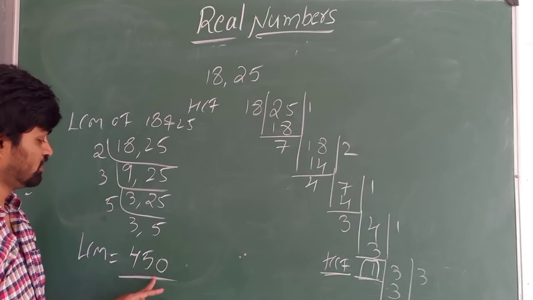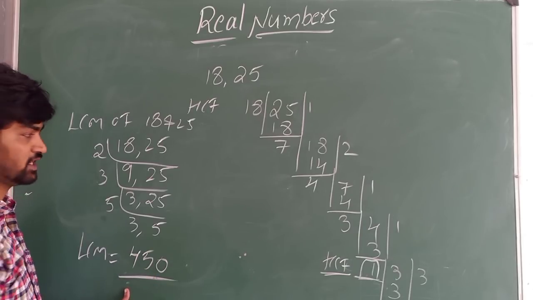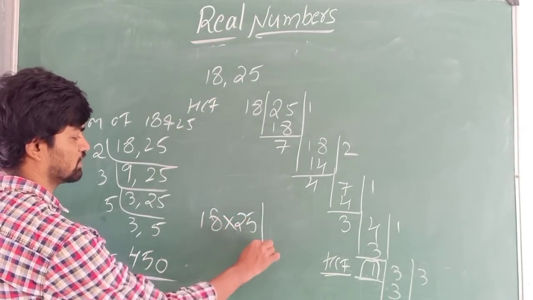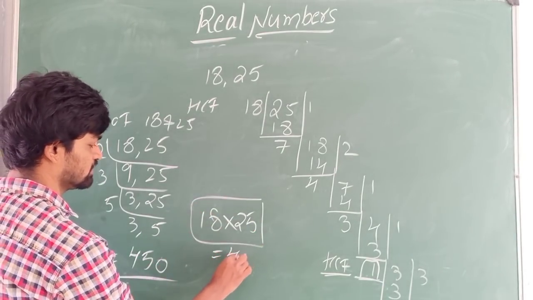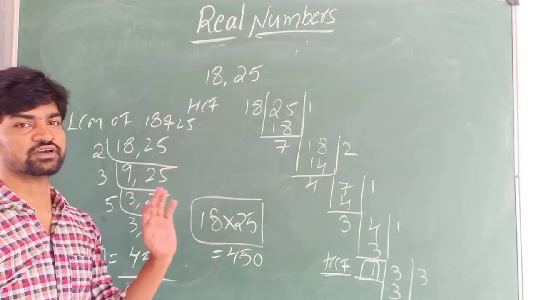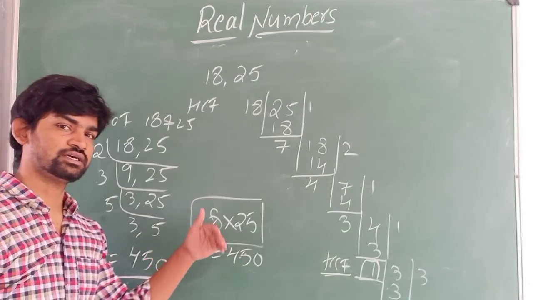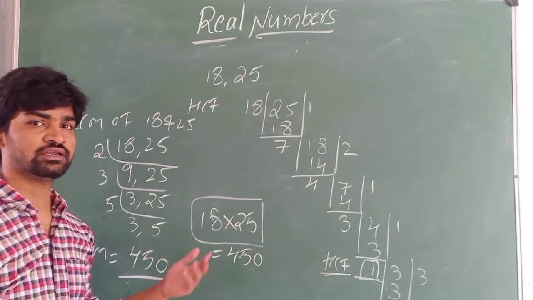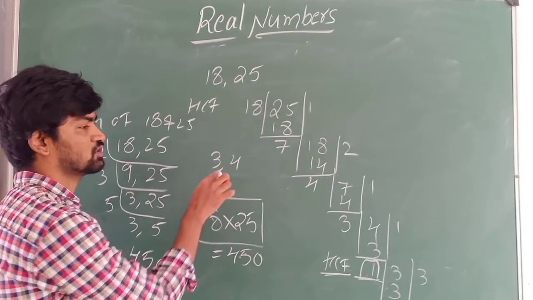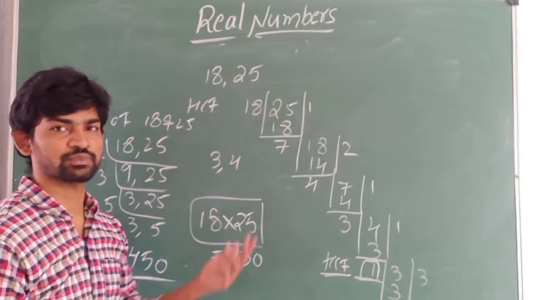See how we got LCM 450: when multiplied directly, 18 into 25 also gives us 450. So it means when co-primes are given, LCM is nothing but their product. If you want to find the LCM of 3 and 4, these two are co-primes, so directly you can multiply.